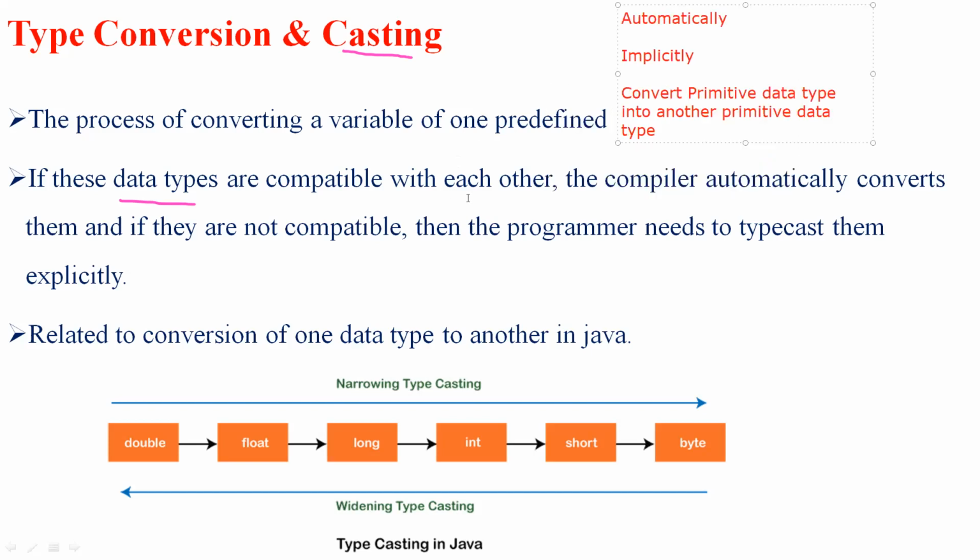Unlike primitive data types, it also helps to convert non-primitive data types. So which are the non-primitive data types? For example, arrays, strings or pointers. All these are non-primitive data types.